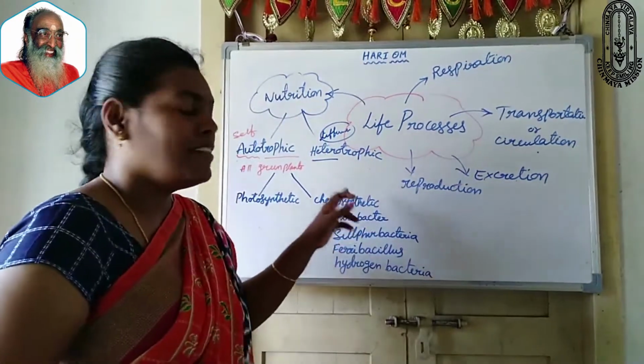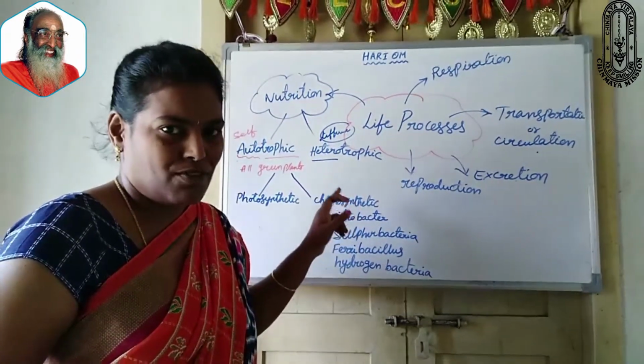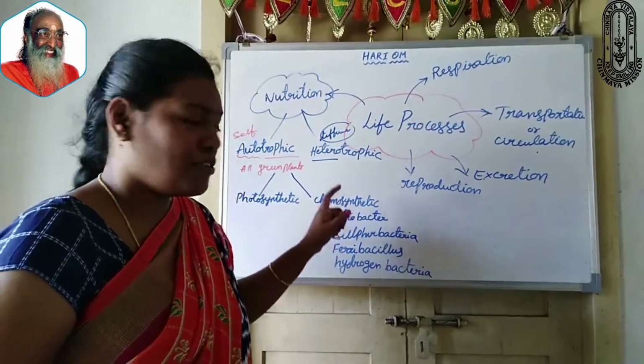All these bacteria come under this type of autotrophic nutrition, chemosynthetic autotrophic nutrition.